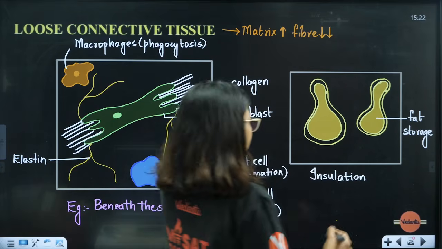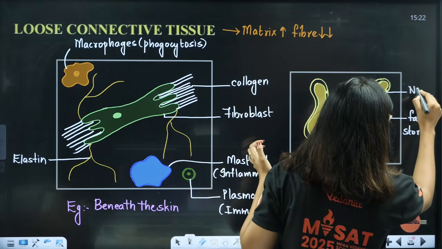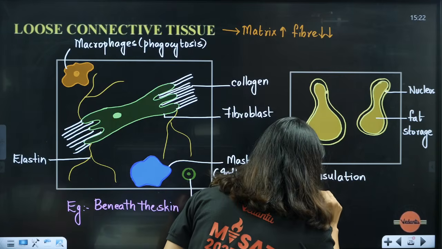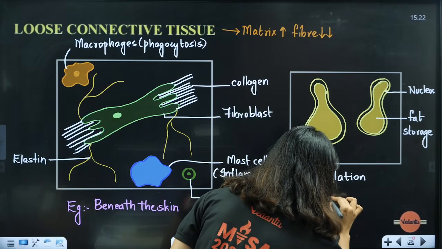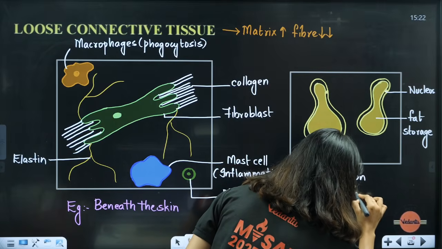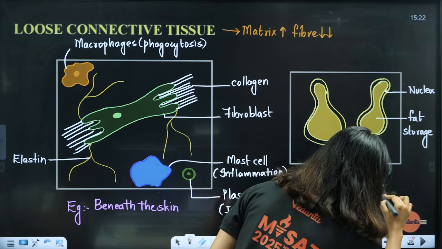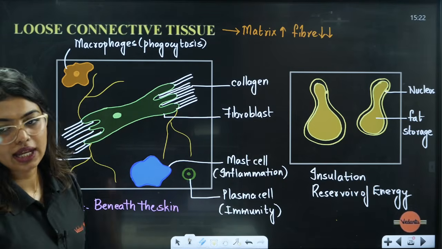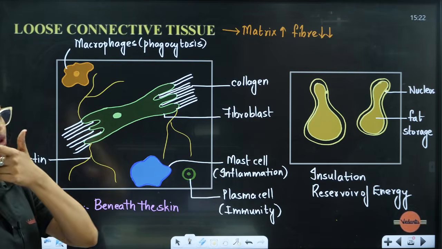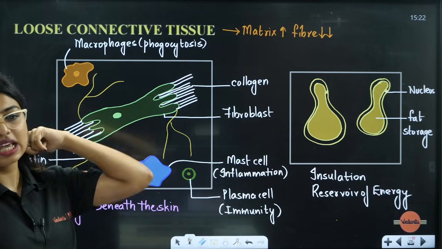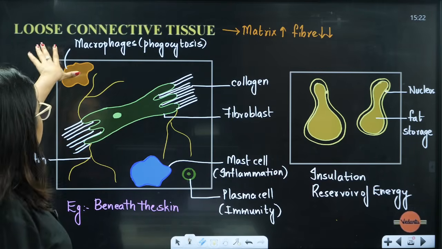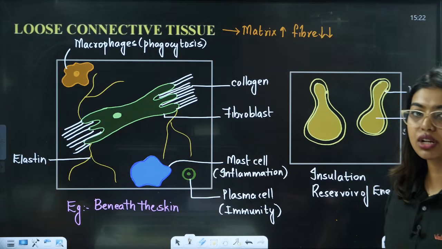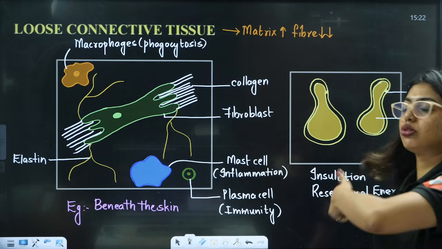Okay, yes, and here we have the nucleus. Forgot to draw the nucleus. Okay, nucleus is there. They also act as a reservoir of energy. They also act as reservoir of energy. Clear? So this is the adipose tissue. Again, they are also present beneath the skin, students. They are the adipose tissue. Here, loose connective tissue means where the matrix is more, fiber is going to be less. Loose sambar means what? Vegetable is less, water is more, dal is more. No, like that only, same.